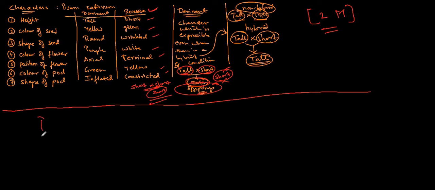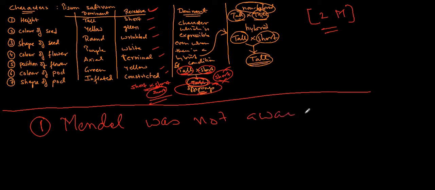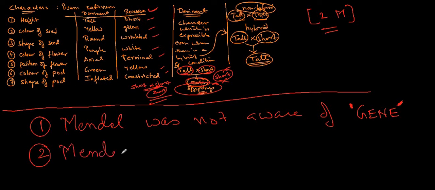Now one more thing I would like to inform you, that Mendel was not aware of this word. And what is that word? Gene. So Mendel was not knowing about anything related to gene. Instead, Mendel called it the factor.